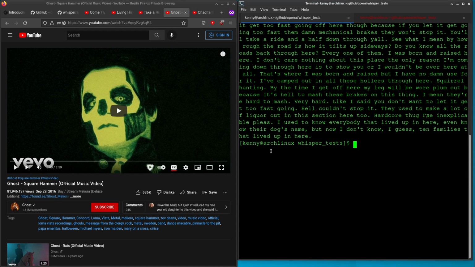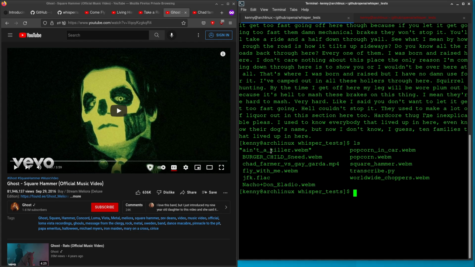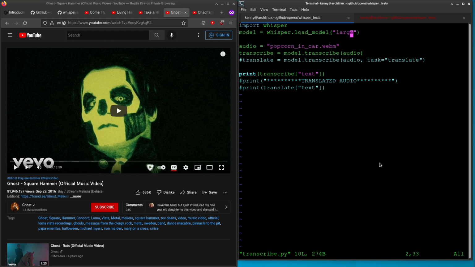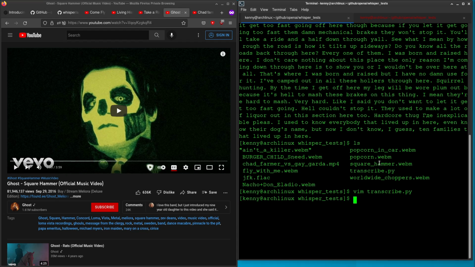So yeah, we're going to test it on Square Hammer with the large model. Let me see, where was it? Here it is. And we'll do it here. Okay, and we'll run this, and I'll probably just speed this up in the video editor.